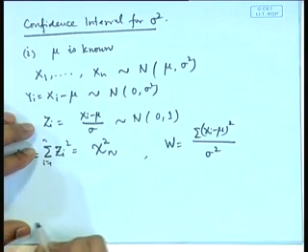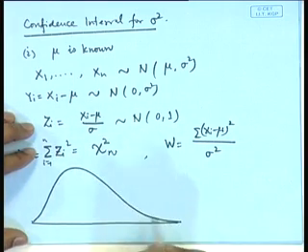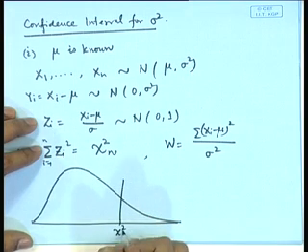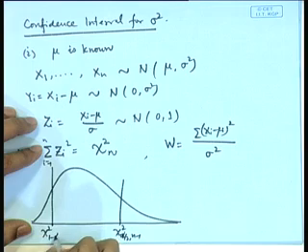So, if we make use of the chi square distribution, we consider say chi square alpha by 2, n minus 1 and chi square 1 minus alpha by 2, n minus 1.